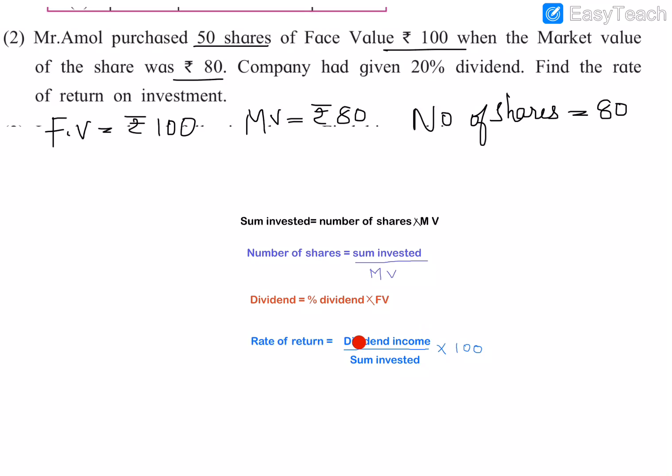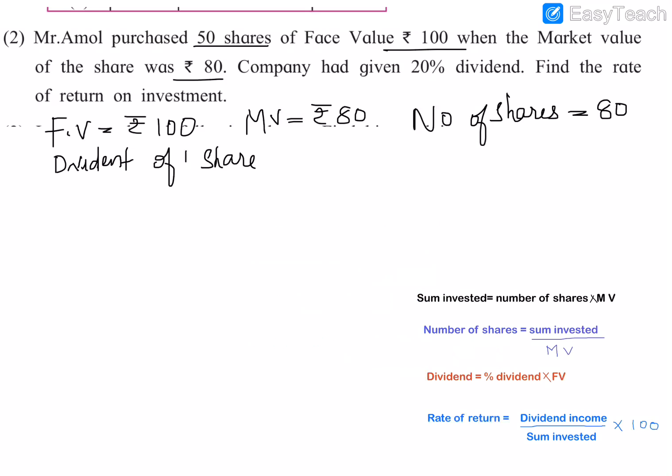So first we can find the dividend income. To find dividend income, first we need to find the dividend or profit of one share, then we need to multiply it with the number of shares. So the dividend of one share is equal to, what is the formula, rate of the dividend. The rate of the dividend is 20, in percentage, so 20 by 100 into FV. FV is 100, so into 100. This 100 and this 100 get cancelled, and we get the dividend of one share as rupees 20. Now we need to find the dividend of all the shares, that is 50 shares.